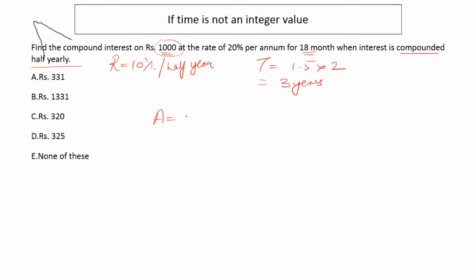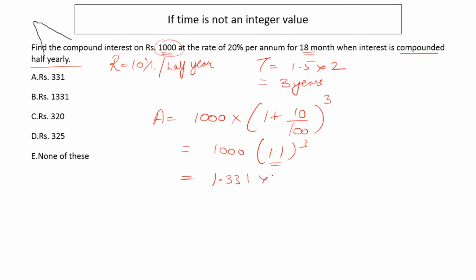So my amount will be 1000 into 1 plus 10 upon 100 to the power 3. To ease out the calculations, I'll write it as 1.1, and I know that the cube of 11 is 1331. So this is 1.331 into 1000, which is 1331.